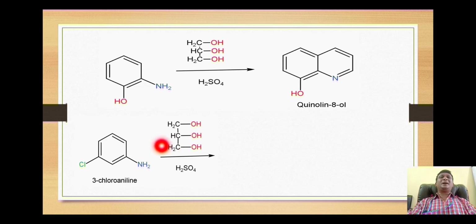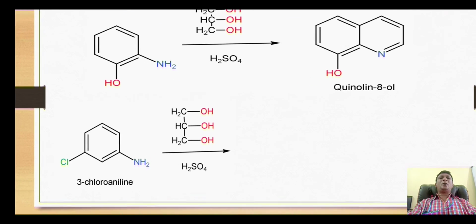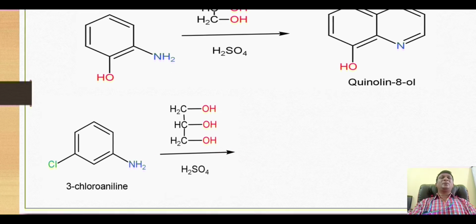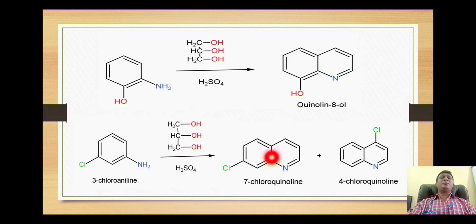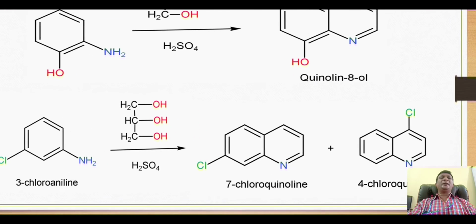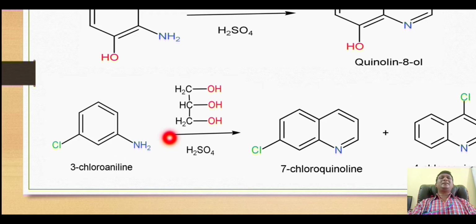Likewise, if the starting material is 3-chloroaniline and when it is treated with glycerol in presence of sulfuric acid, here we get formation of this product first, that is 7-chloroquinoline. Here in this structure we can say that this amino group reacts with the acrolein generated from glycerol, and thus the cyclization takes place in this way. From this nitrogen the cyclization goes to this carbon to give us this 7-chloroquinoline.